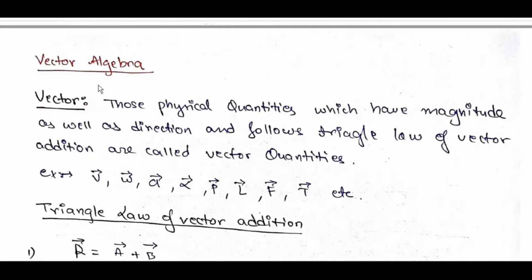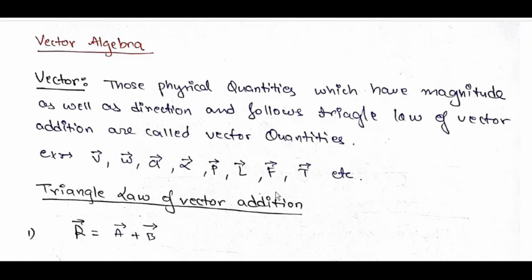Vector algebra. Vectors are those physical quantities which have magnitude as well as direction and follow the triangle law of vector addition. They are called vector quantities. Examples: v bar, w bar, a bar, omega bar, alpha bar, p bar, L bar, F bar, T bar.